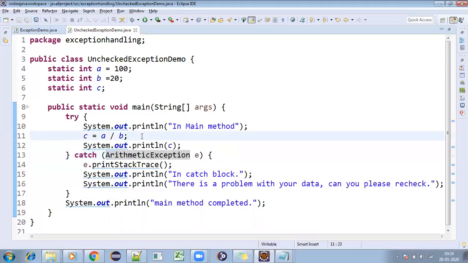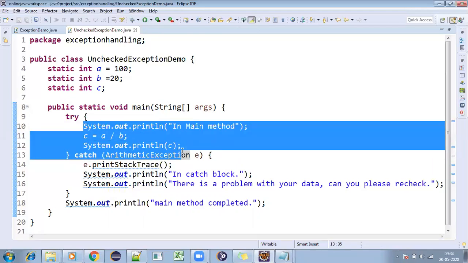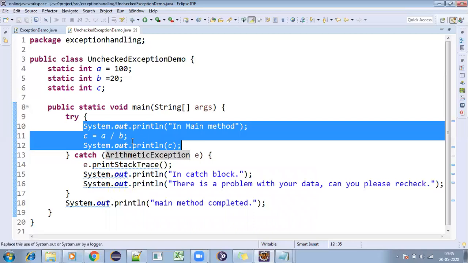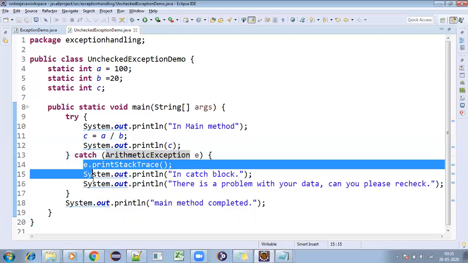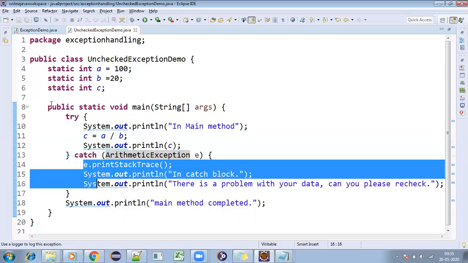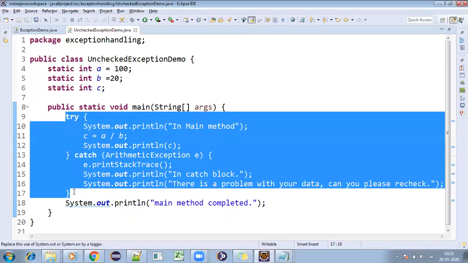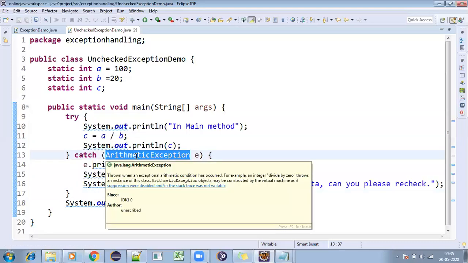Till now we didn't discuss what is try and what is catch deeply. If you have any problem, that problematic code you keep in the try block. Once you have a problem, it will come to the catch block, and then the catch block will execute. Why we are keeping this try catch block inside your program is that we want to get graceful termination of the program. So that is the reason we are keeping try catch blocks. Is arithmetic exception checked or unchecked? It is an unchecked exception.